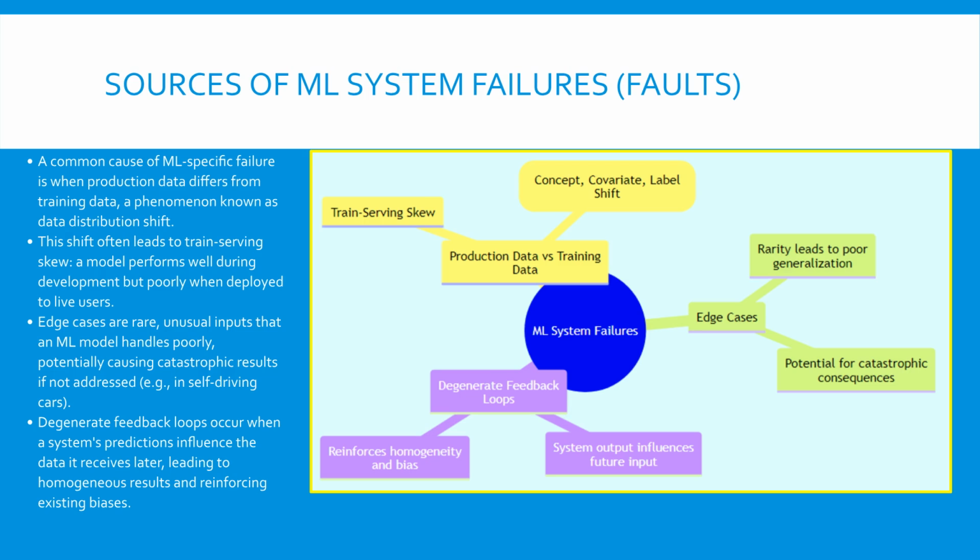For example, if a recommender system only suggests popular videos, users will only watch those videos, reinforcing the system's bias toward popularity and making other content invisible. This mind map shows the three primary types of ML-specific failures.